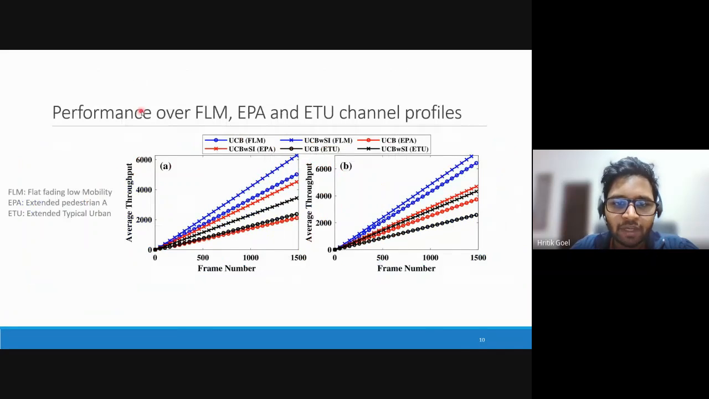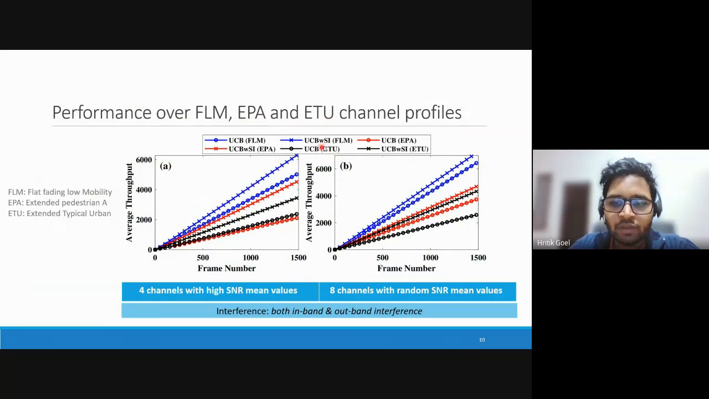Here we have taken three different wireless channel profiles: flat fading low mobility, extended pedestrian A, and extended typical urban. Just a few points to mention. Here we have compared the UCB-WSI algorithm only with the UCB algorithm, and we haven't shown the BRN metric here just to maintain the clarity of the plots. The two plots differ on the basis of channel combinations, which vary on the basis of mean SNR values. From the plots, we can see that our proposed solution outperformed the conventional algorithm for all the channel profiles.